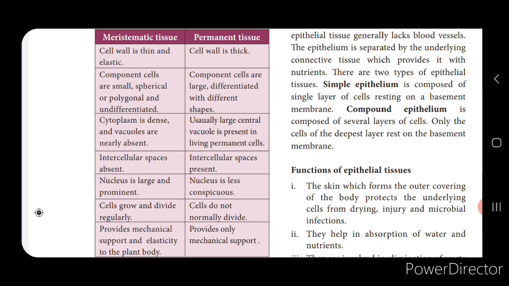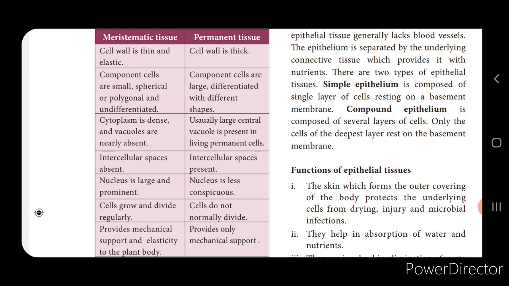Now let's see the difference between the meristematic tissues and the permanent tissues. Meristematic tissues consist of dense cytoplasm, and the vacuoles are nearly absent. The permanent tissues consist of large vacuoles. The intercellular space is absent in the meristematic tissues, but intercellular spaces are present in the permanent tissues.